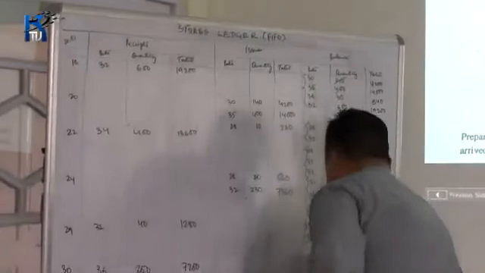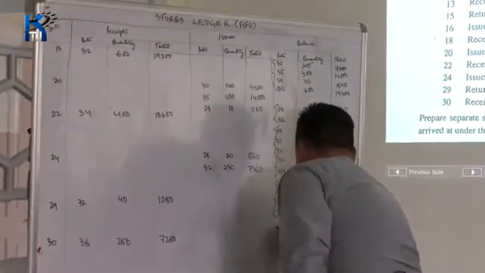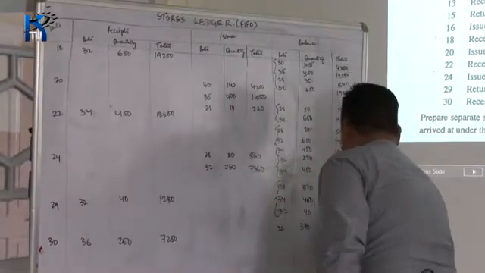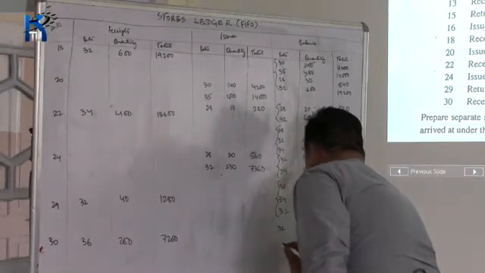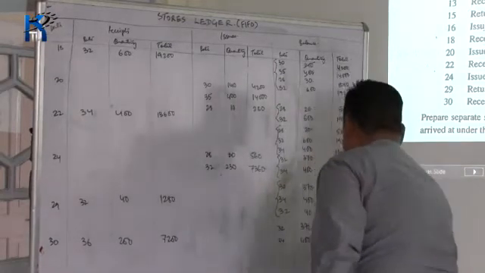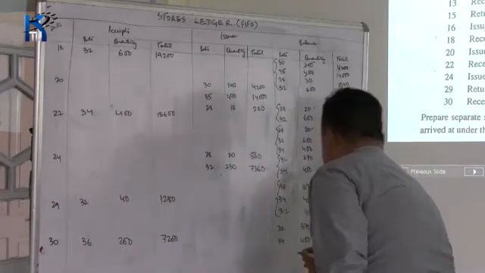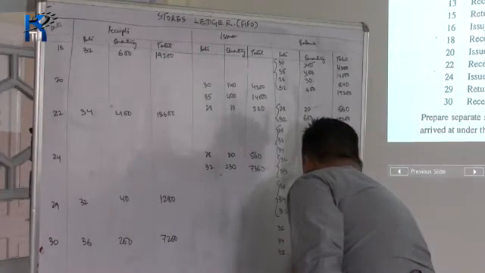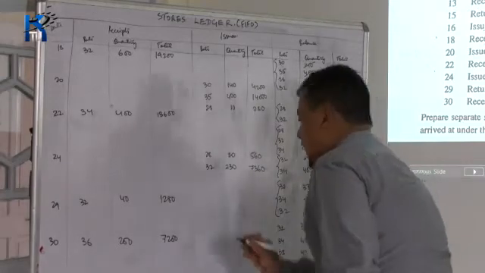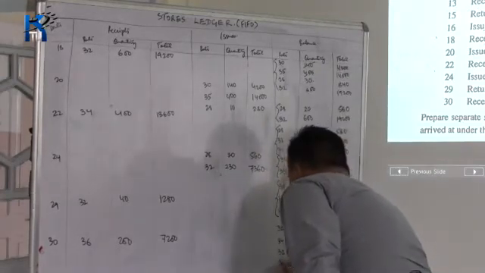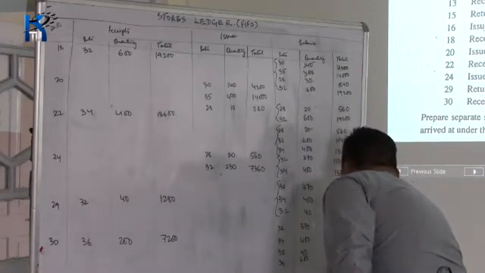So the remaining balance is 370 kg at 32 rupees, 11,840, 400 kg at 34 rupees, 13,600, 40 kg of rupees 32 amounting to 1,280, and 200 kg at 36 rupees amounting to 7,200.